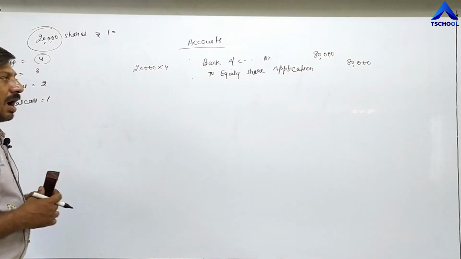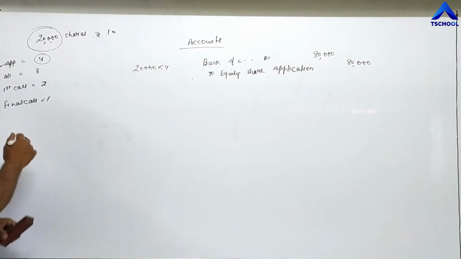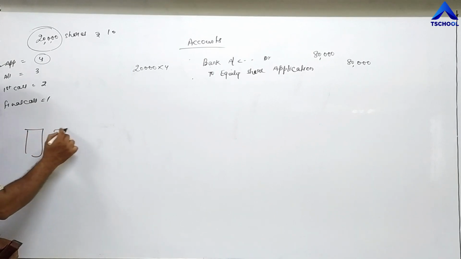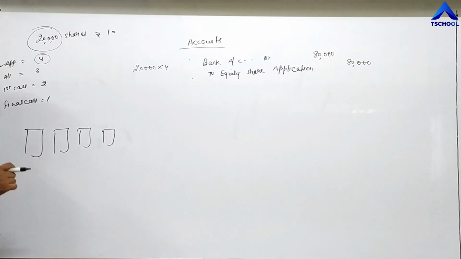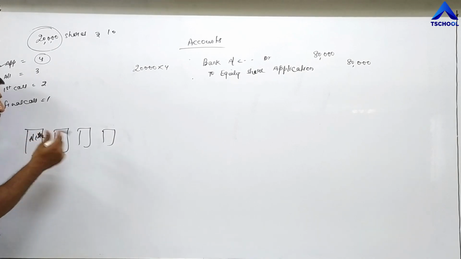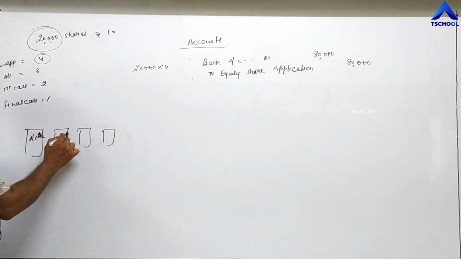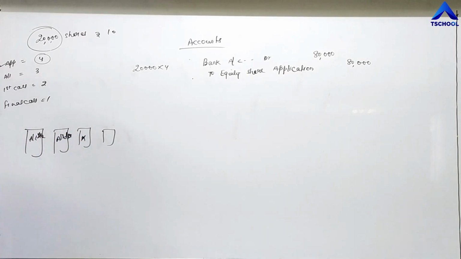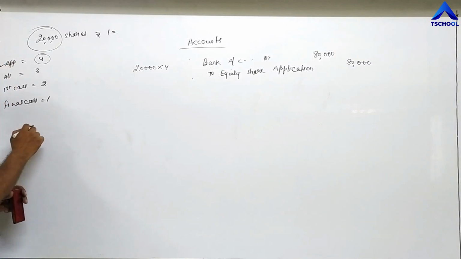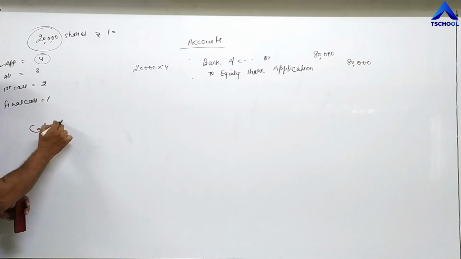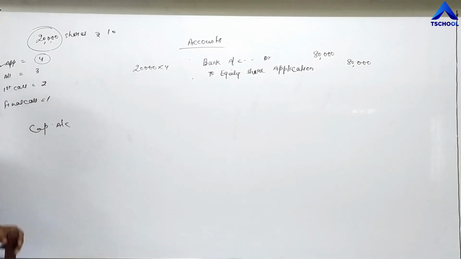Now second, after receiving all applications, if the company has decided to allot shares, then they write allotted to those shareholders to whom shares have been given. So after allotment, their capital account will be opened, and money will be transferred into their capital account.